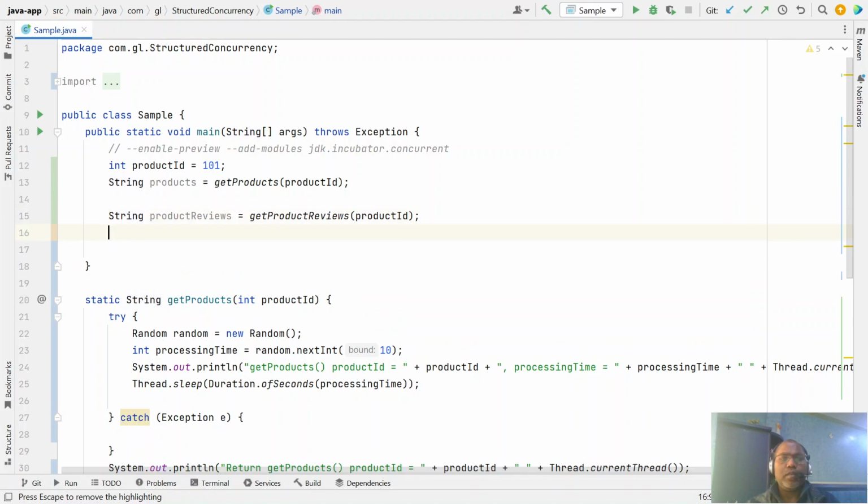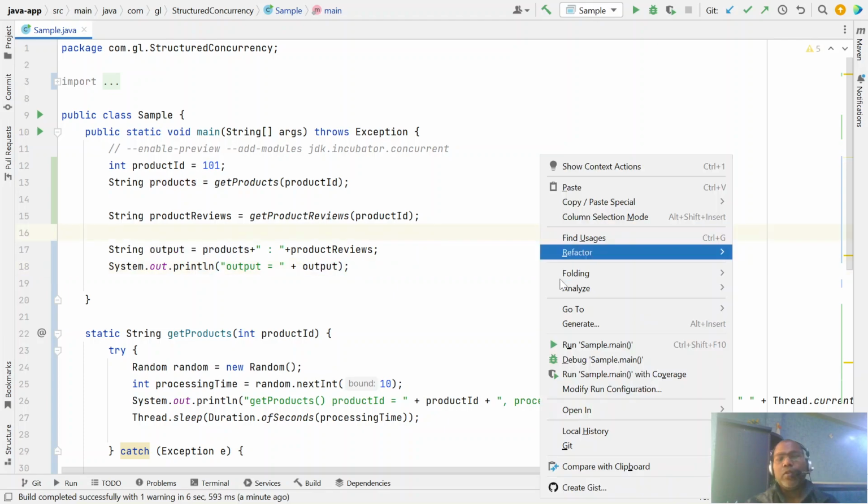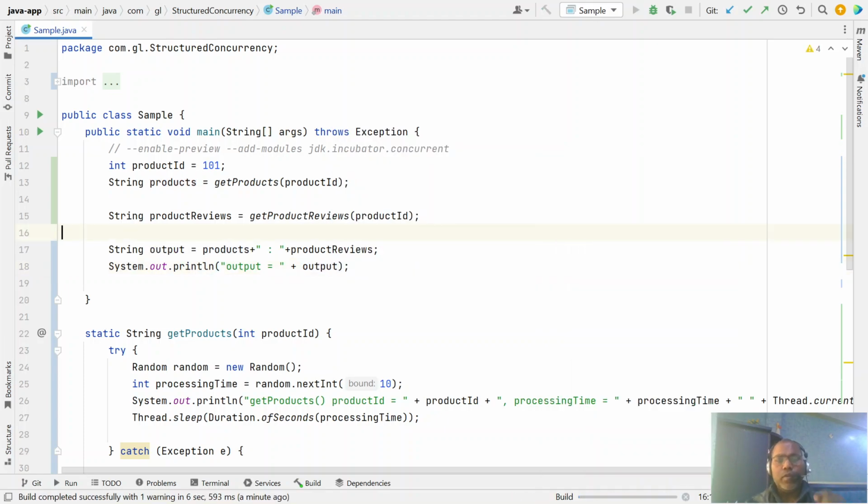And let us say, instead of product, a string of final output can be, let's say, product plus colon plus review, and we just return your output. So sequentially here we are getting first the product, and what the particular review systems are for this product. So we are getting product as well as review.